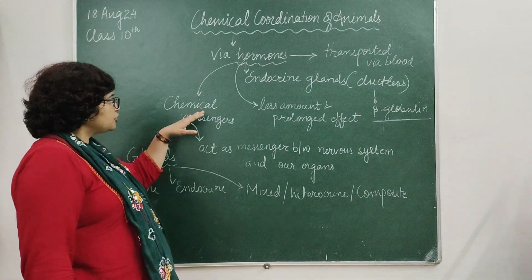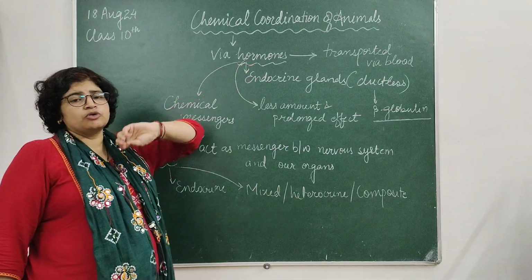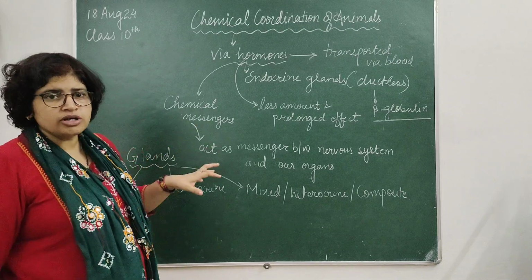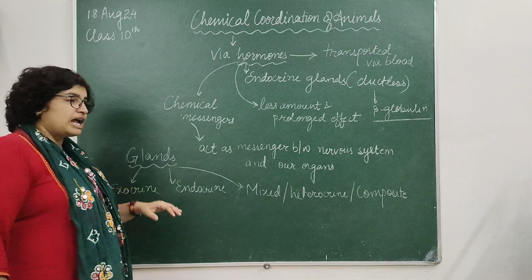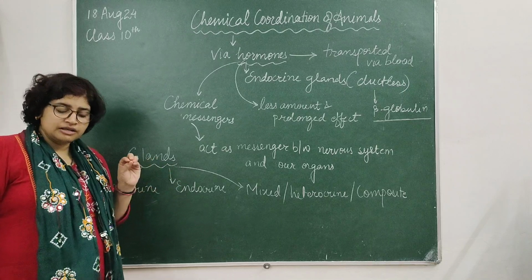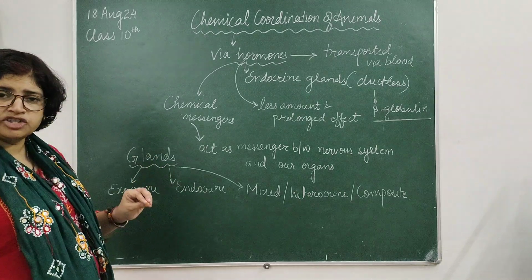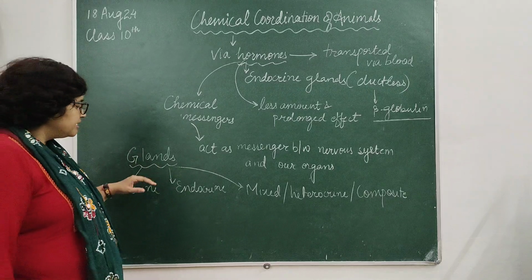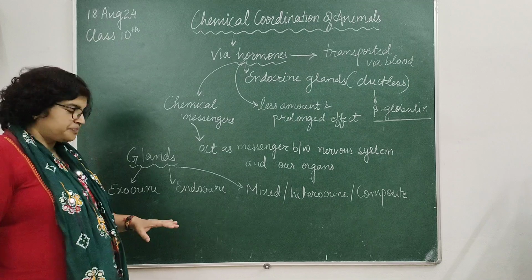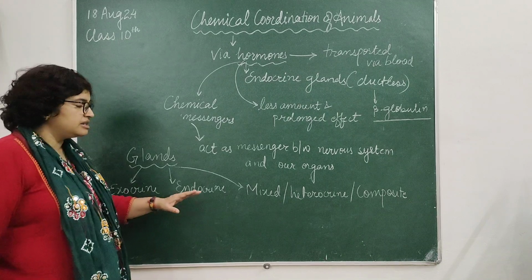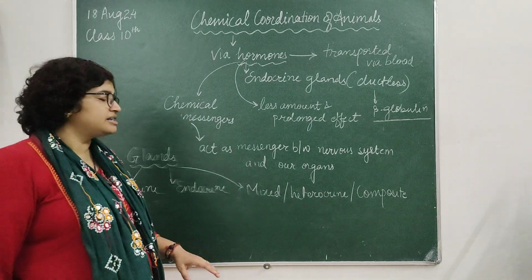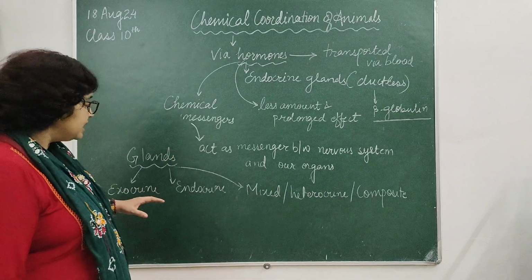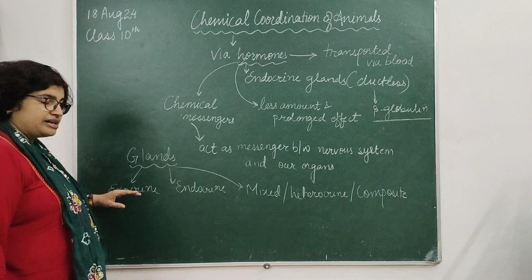So, before we discuss certain hormones which are secreted by our body, let us focus on the types of glands. Glands are categorized on the basis of the way by which they pour their secretion for the functioning of the body. They are basically categorized into three types. One is known as exocrine glands, second is endocrine glands, and the third is mixed, heterocrine or composite glands.